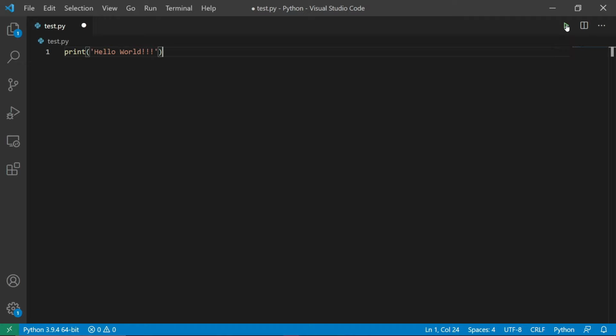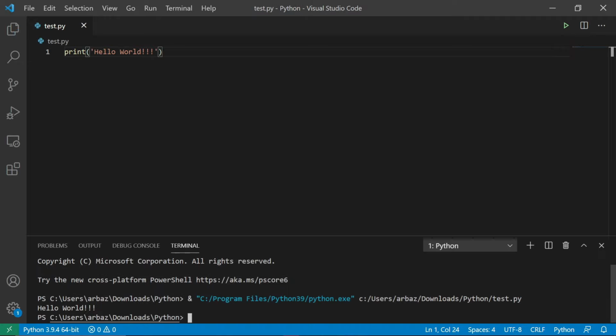And if I just click on this run button, it will start running the code for us, and you can see hello world is printed out on our terminal. So it means the Python is successfully installed on our system. So that was it for setting up our development environment, and we have installed Python as well as the VS Code successfully. So without further ado, let's move to the next video of this course.